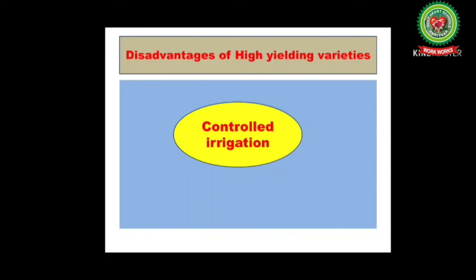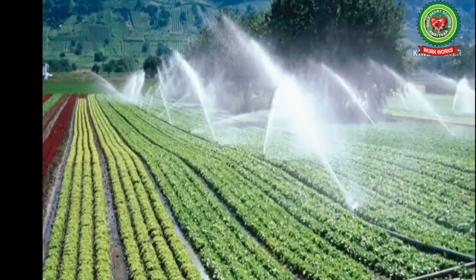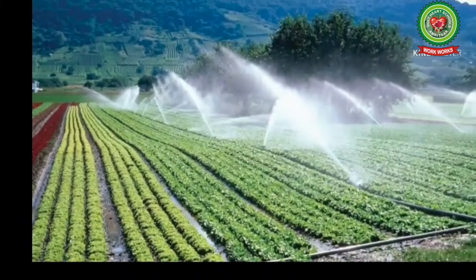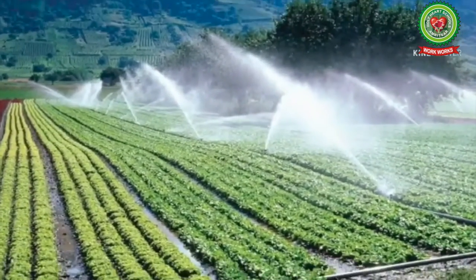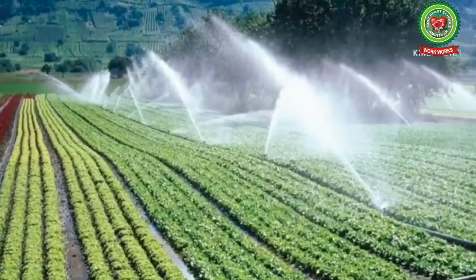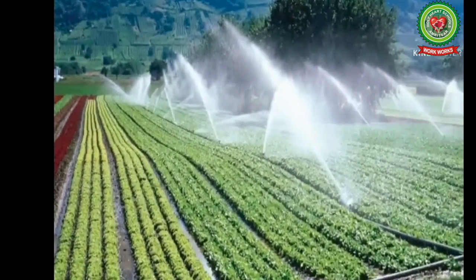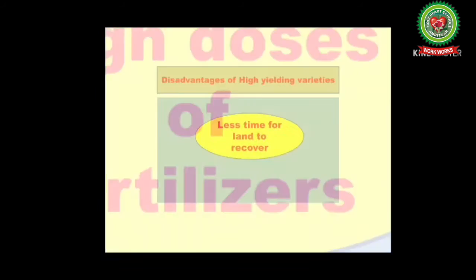The very first is controlled irrigation. High yielding variety crops demand controlled irrigation, meaning farmers are supposed to be very particular that irrigation must be done at the right time and in the right quantity as well. Next is high doses of fertilizers. High yielding variety crops need higher doses of fertilizers.